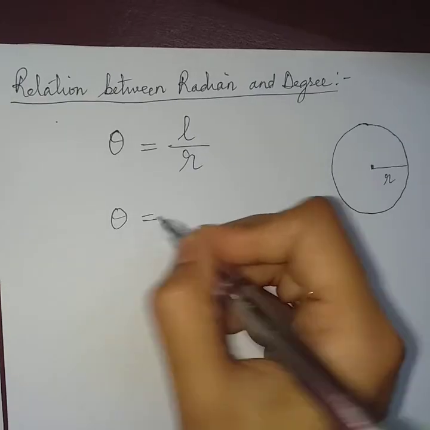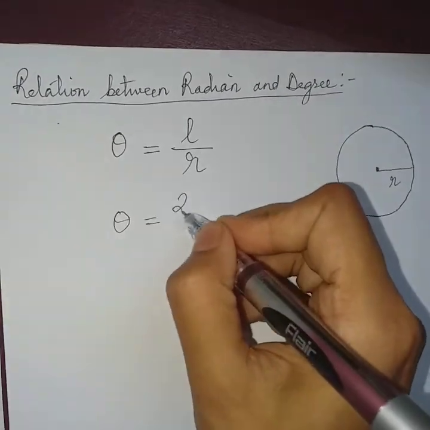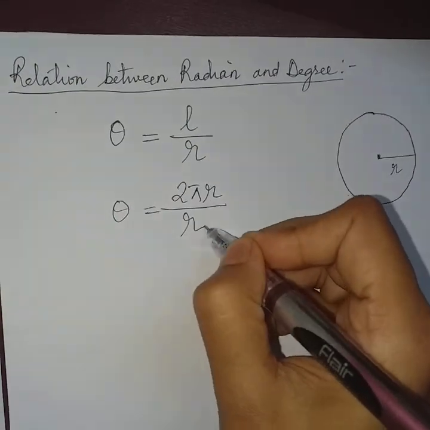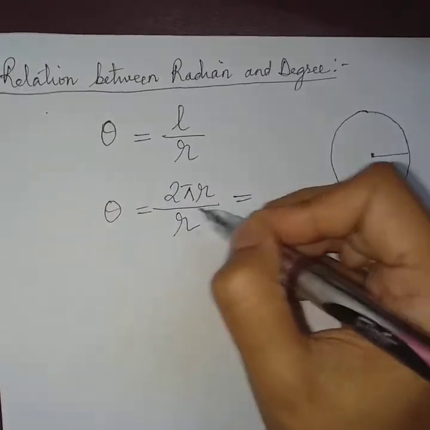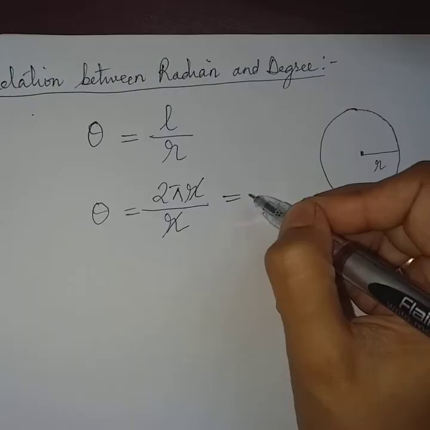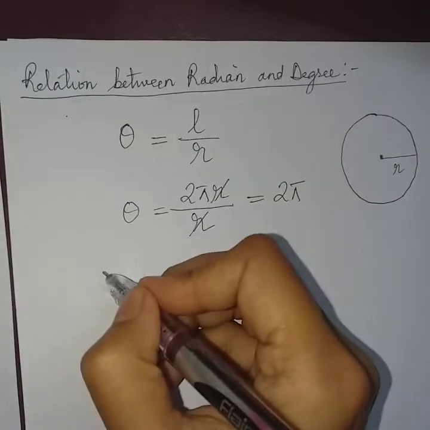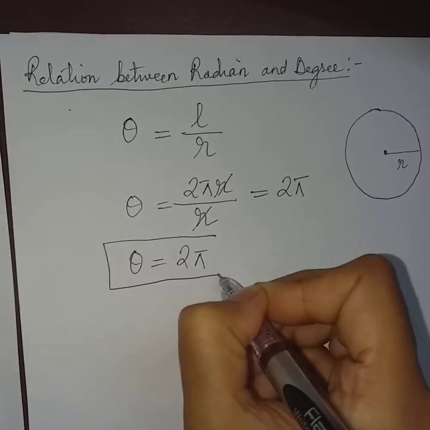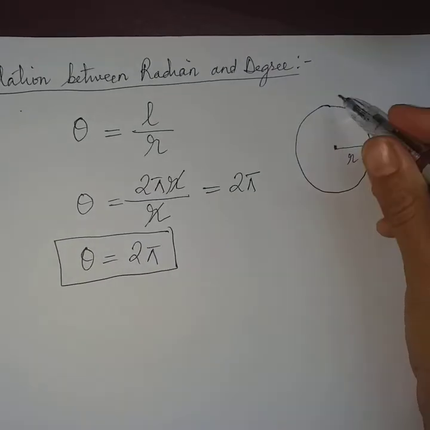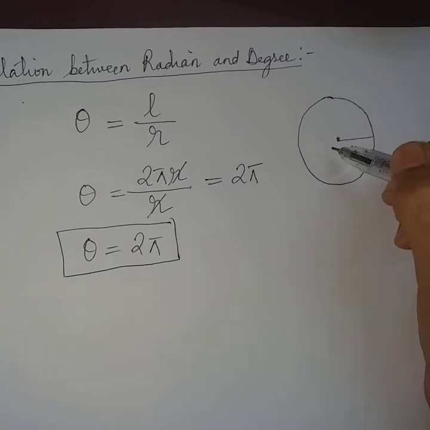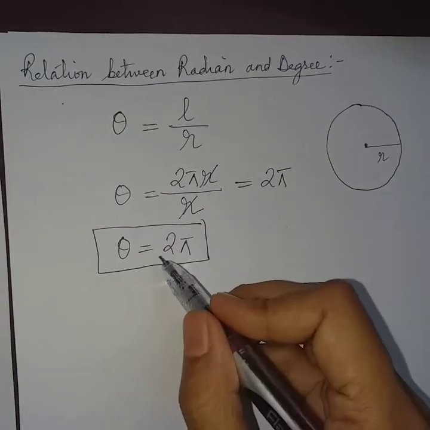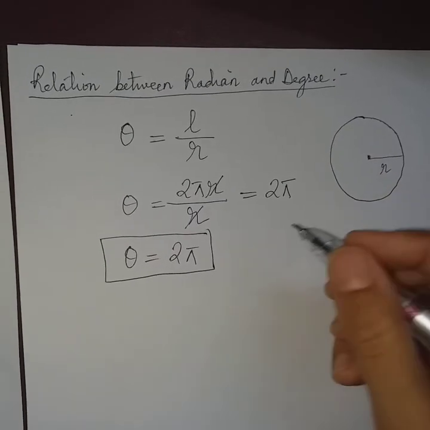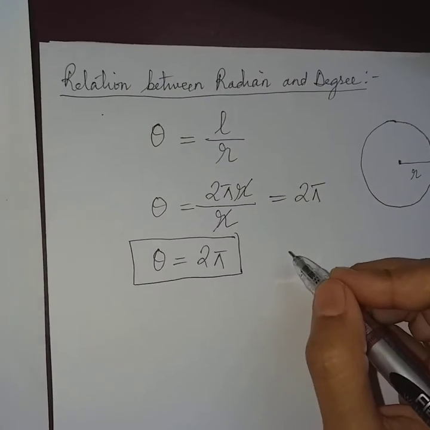So the whole circle is of length 2 pi r and the radius is r. So what we get, let us see, r and r get cancelled, 2 pi. So we get the angle to be equal to 2 pi. That means the angle for the whole circle, that is the full rotation, is 2 pi. But we know that for full rotation, in degree measure, it is 360 degree.